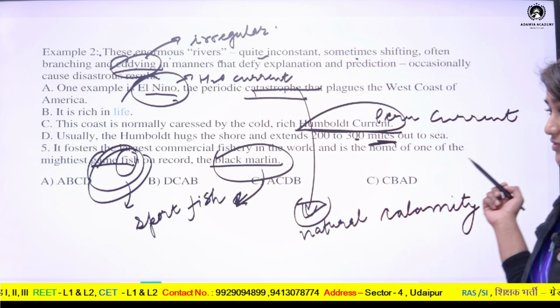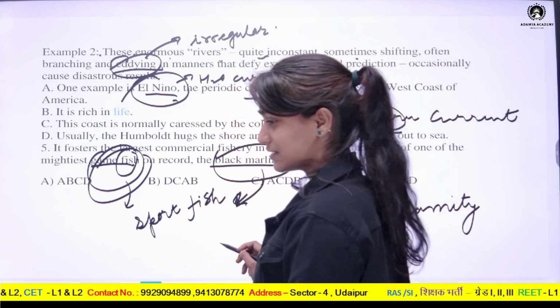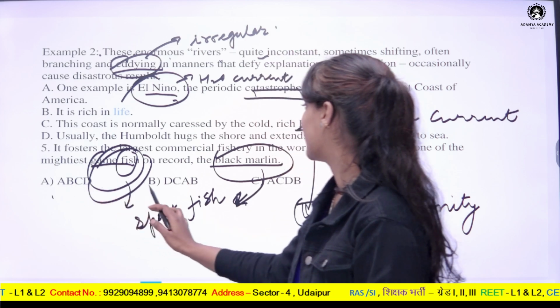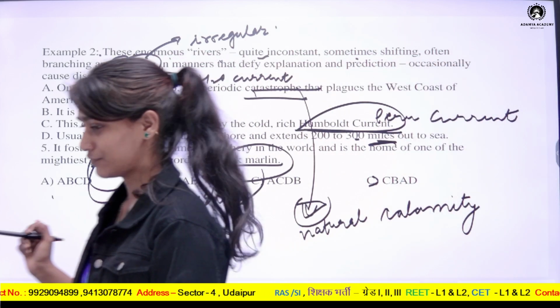So this is what we have discussed about the new terms which have come here. Now let us rearrange the sentences. So there are 4 options, A, B, C, D. Try arranging these options first by yourself.